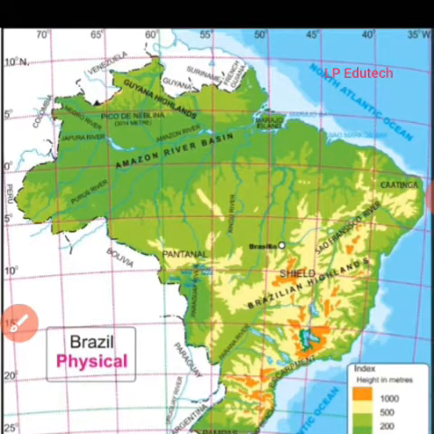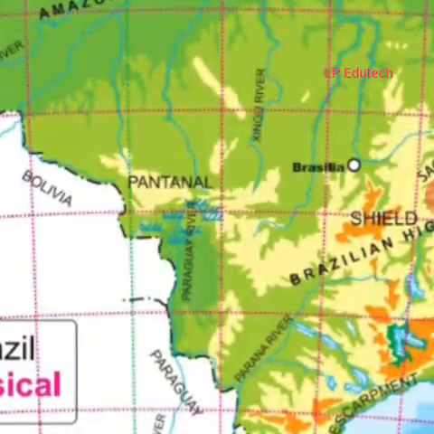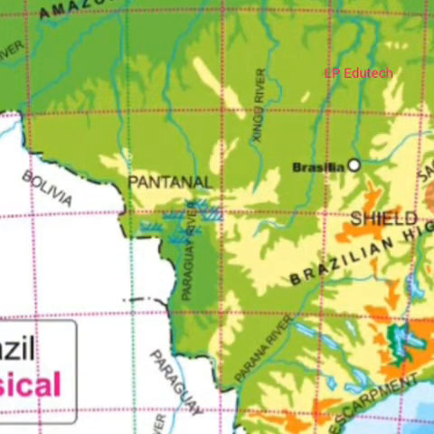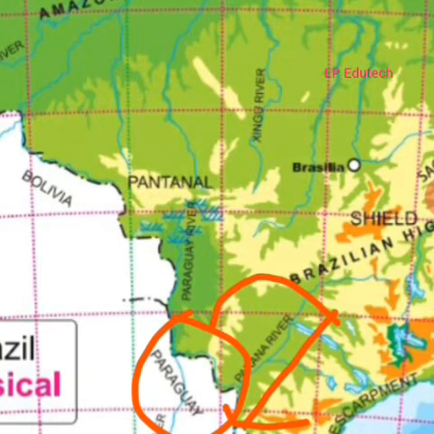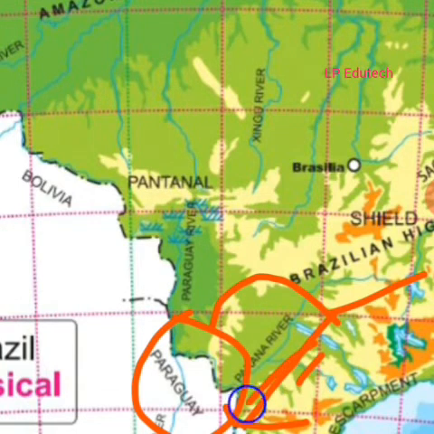Now which are those rivers which are mentioned? Let us have a look. See, Uruguay, Paraguay, and here lies Argentina. See, the Uruguay, Paraguay and Parana rivers. So these three rivers originate from the southern slopes of the highlands. This is the highland, and this is the southern slope of it, which emerges and enters Argentina. So here lies the country Argentina, and it meets here.